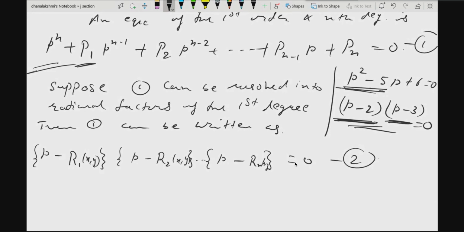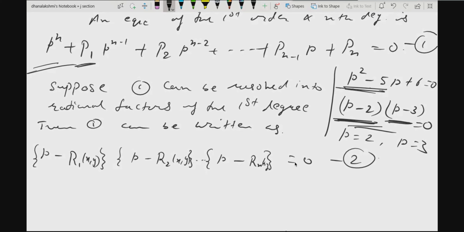Now it is clear that equation 1 will be satisfied by a value of y that will make equation 2 equal to 0. Equation 1 will be satisfied by the value of y which will make any factor of 2 equal to 0. That means p is equal to 2 and p is equal to 3.